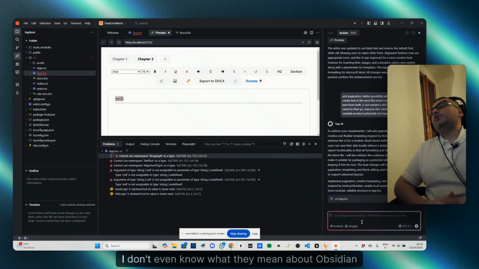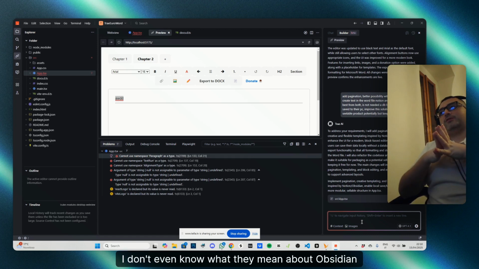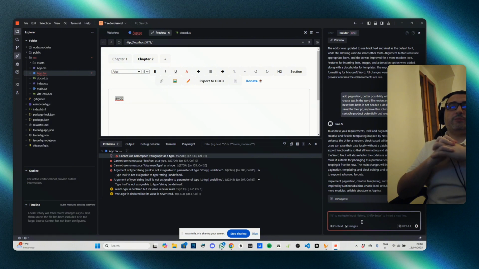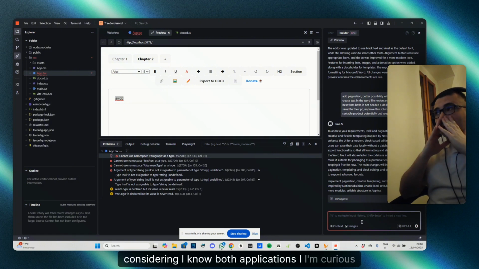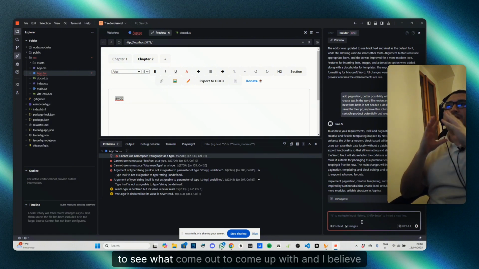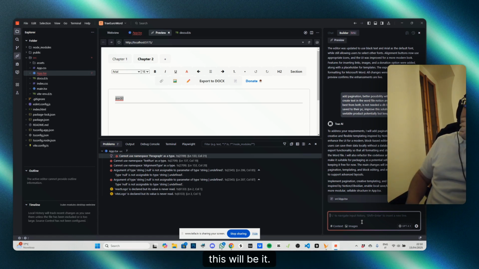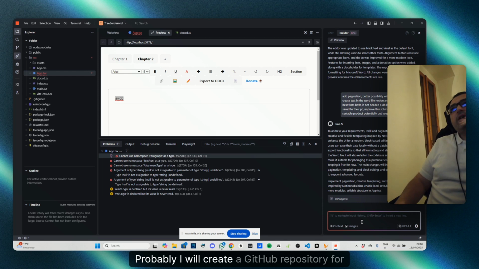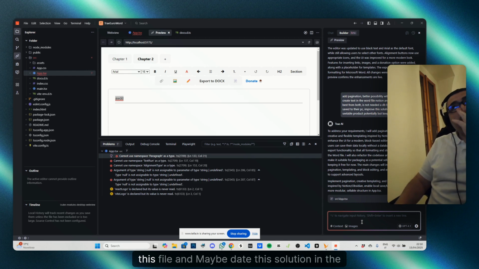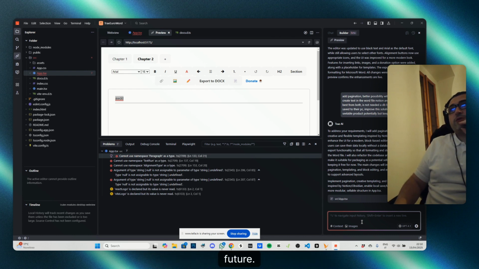Let's see. I don't even know what they mean about Obsidian, but considering I know both applications, I'm curious to see what it comes up with. Probably I will create a GitHub repository for this and maybe update this solution in the future.